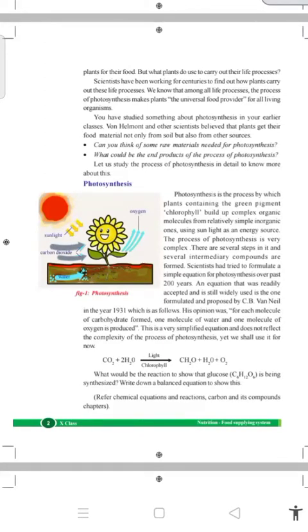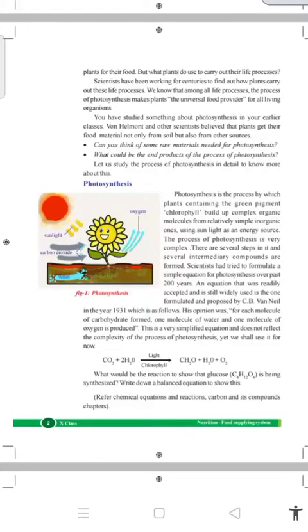Scientists have tried to formulate a simple equation for photosynthesis over the past 200 years. An equation that was readily accepted and is still widely used is the one formulated and proposed by C.B. Van Niel in the year 1931.